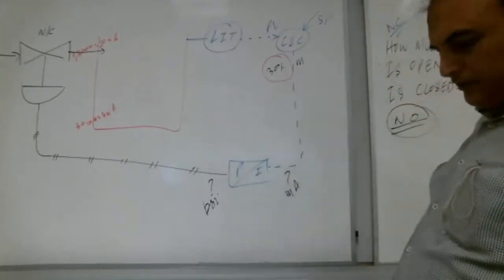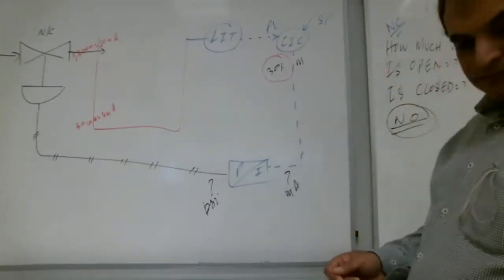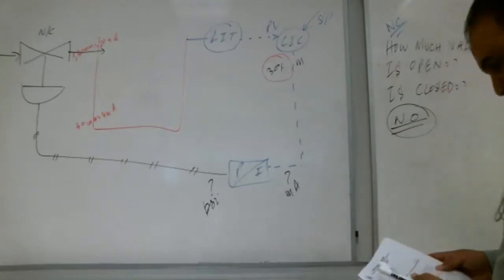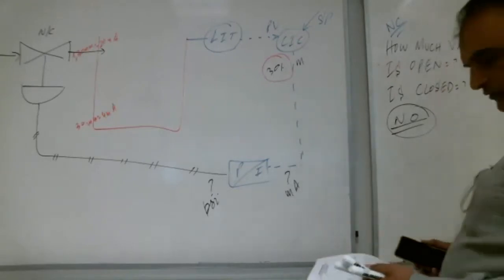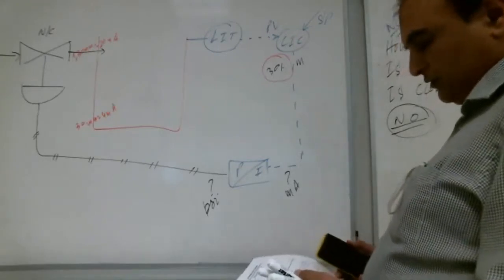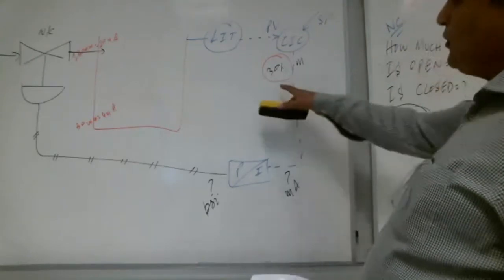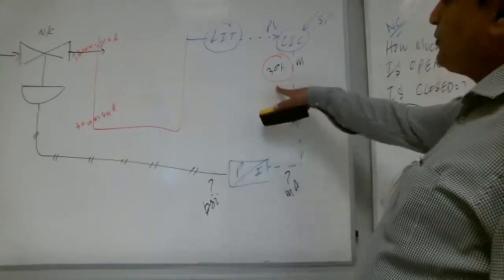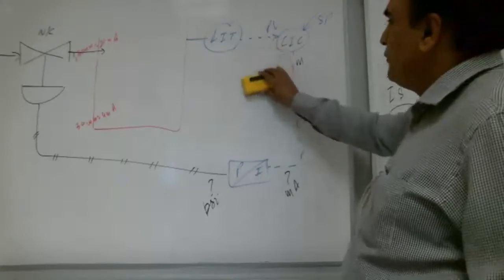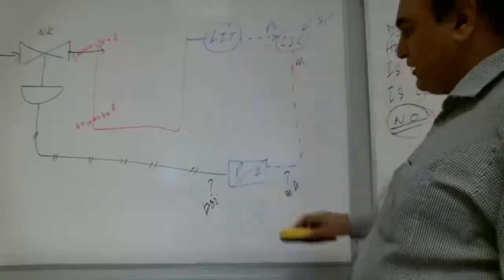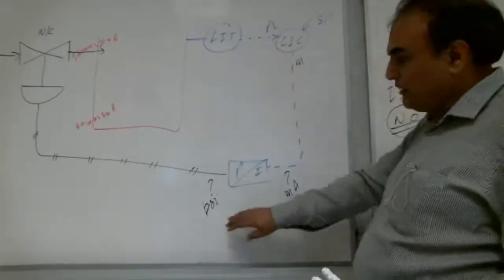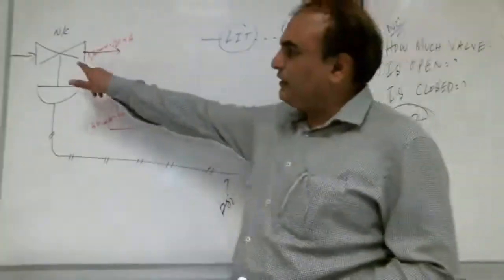Yes, you please read. Assume the valve is 30% closed. Find the signal before and after the converter. No, output of the controller is not given. What is given, Shabab? This valve is given.